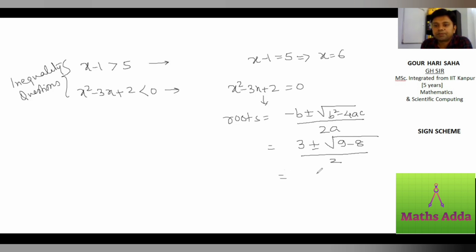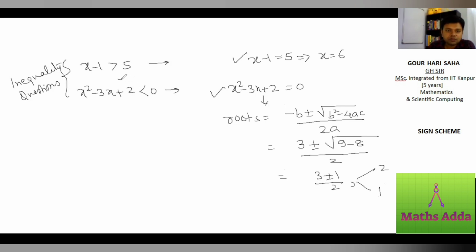So it is 3 plus minus 1 by 2. So what are the answers? Answers are 4 by 2, 2, and 2 by 2, 1. So 2 answers. So you know how to solve equations like this, equations like this. But we have no idea how to solve this one.